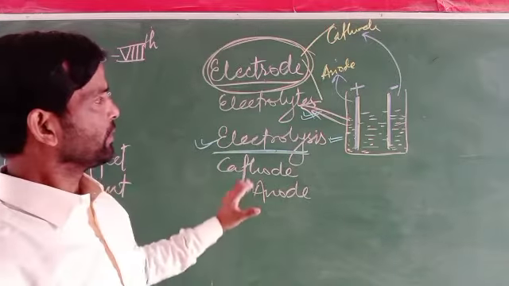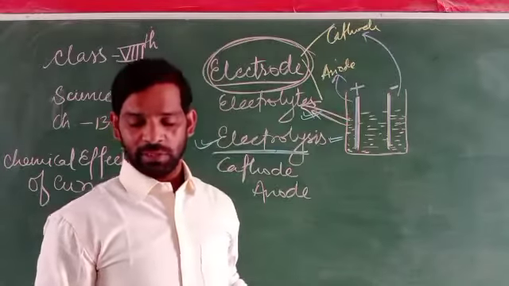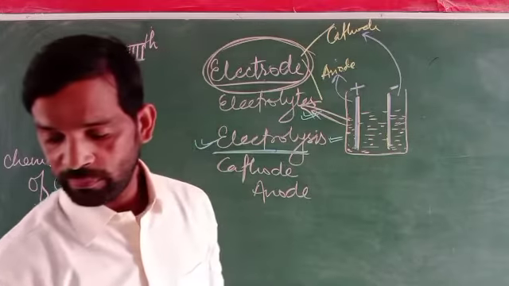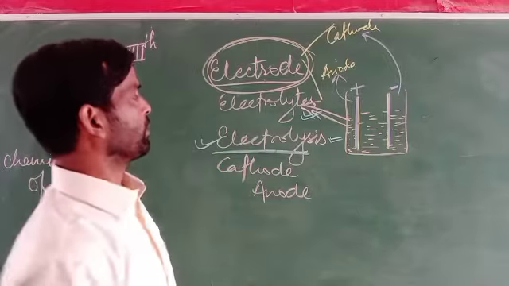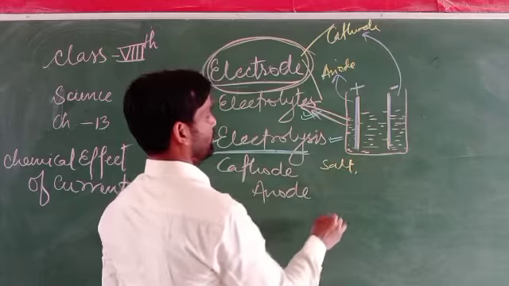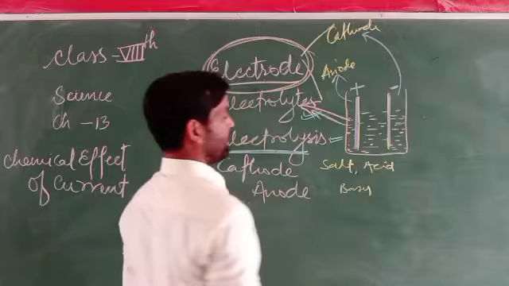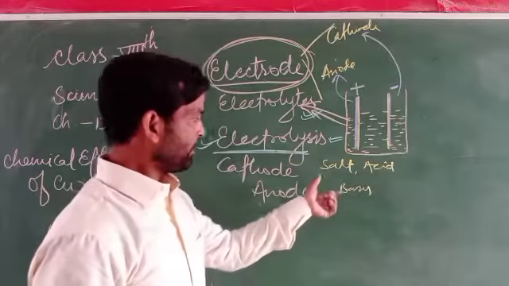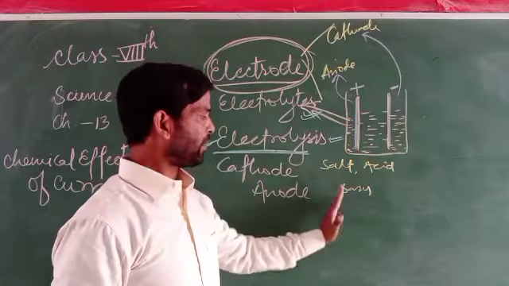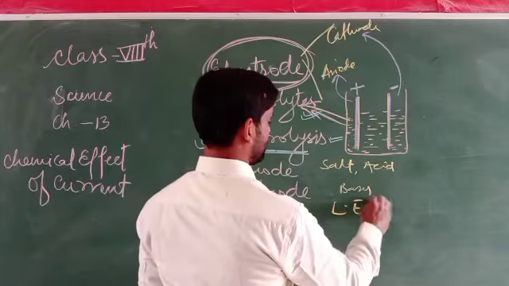Now there is another medium. In the case of substances like alcohol, glucose, salt, acids and bases, if an electric current is supplied it cannot be easily measured, so it can be measured by using an LED.